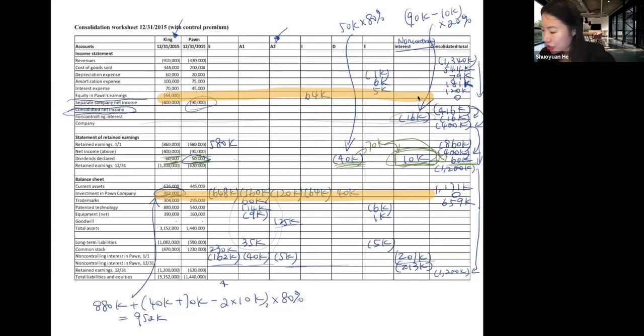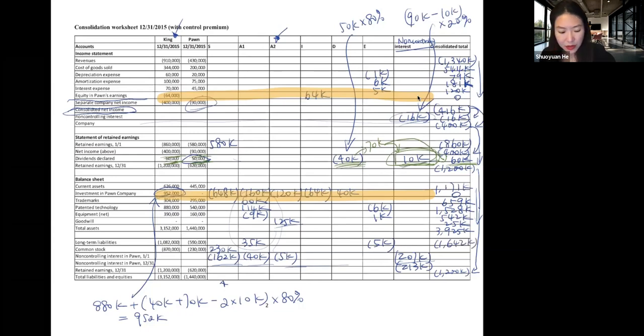Patented technology is 1,528,000. Equipment is 542,000. Goodwill is 25,000. And then if you add all of your assets up, that will give you your total asset, which is 3,925,000.